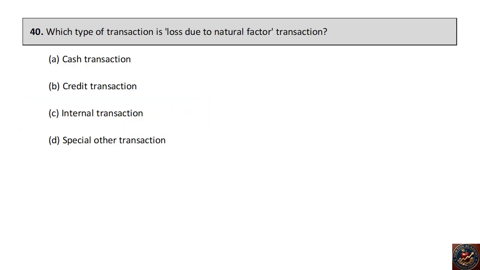Which type of transaction is loss due to natural factor? Cash transaction, credit transaction, internal transaction, special other transaction. The right answer is internal transaction.